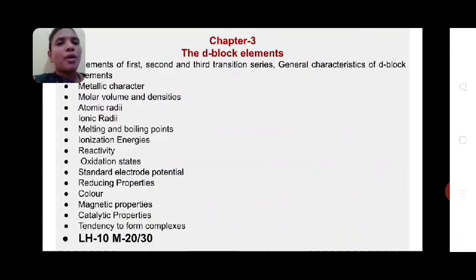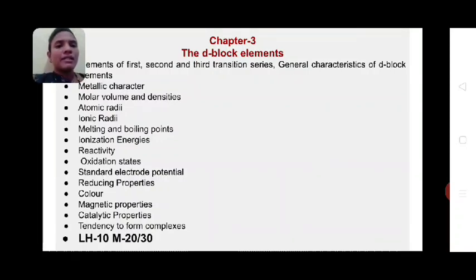The properties we have to learn in this chapter are metallic character, molar volume and densities, atomic radii, ionic radii, melting and boiling point, ionization energy, reactivity, oxidation states, standard electrode potential, reducing properties, color, magnetic properties, catalytic properties, and tendency to form complexes. All these properties of D block elements we have to learn in this chapter, which belongs to inorganic chemistry.